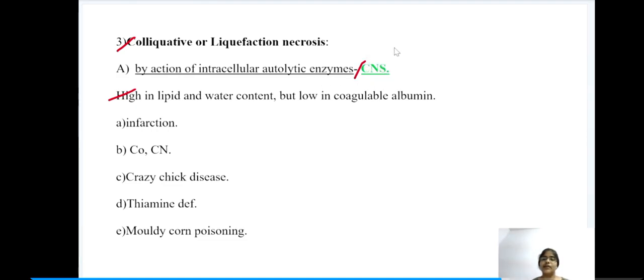The main necrosis that occurs in the brain or CNS is this liquefaction necrosis. This is because it has high lipid and water content and low coagulable albumin. The examples under this liquefactive necrosis are infarction, cobalt and cyanide poisoning, crazy chick disease, thiamine deficiency and moldy corn poisoning.